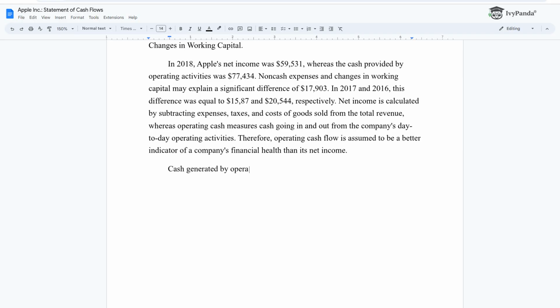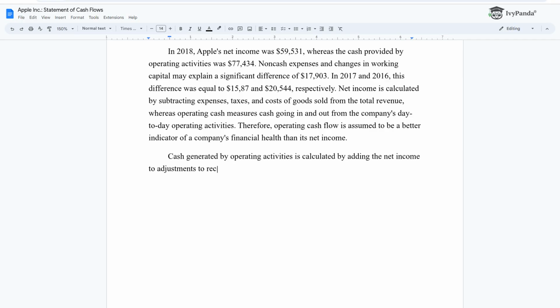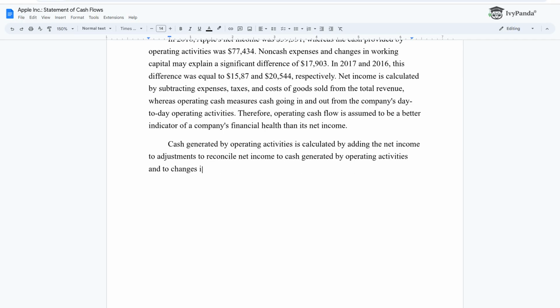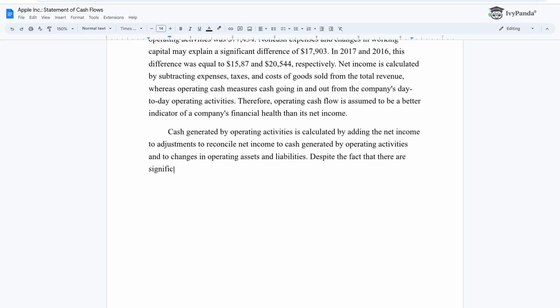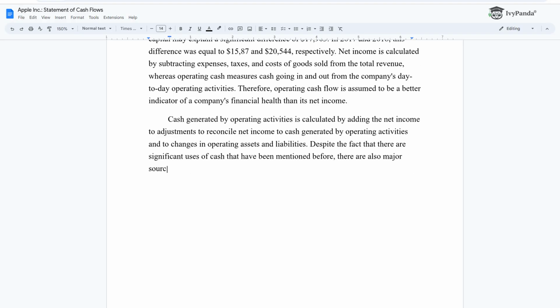Cash generated by operating activities is calculated by adding the net income to adjustments to reconcile net income to cash generated by operating activities and to changes in operating assets and liabilities. Despite the fact that there are significant uses of cash that have been mentioned before, there are also major sources of cash that significantly added to the value of cash generated by operating activities.